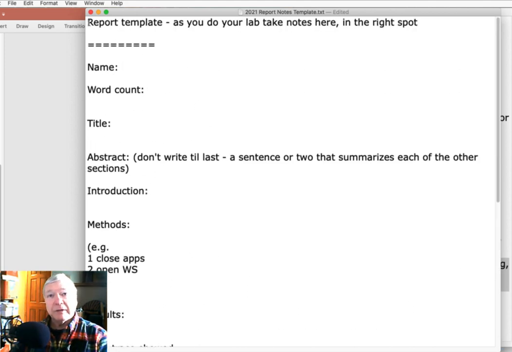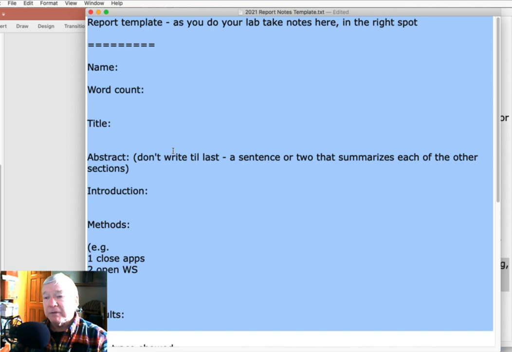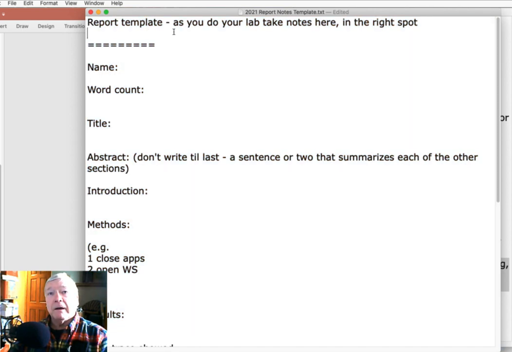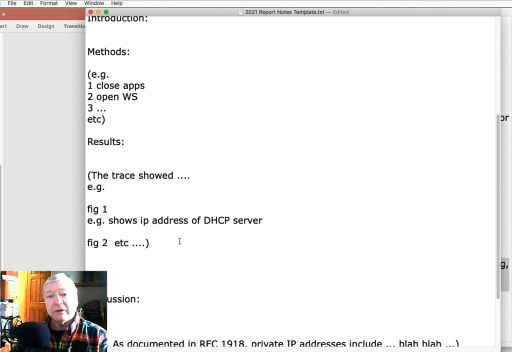So that's the template, and there's one there. I typically include a copy of this in the lab materials for every lab. It just gives you a starting point. You wouldn't have to use this. You could do it any way you want, so long as you come out right in the end. But using this report template to put things down in as they occur, make notes, a word, a phrase, a sentence, throw an idea in there, throw an idea where it's going to go so you remember it later. As you're doing your organization and editing, I think it's very helpful to you, especially the first few times you do a lab, to help you get stuff in the right place and help it get well organized.